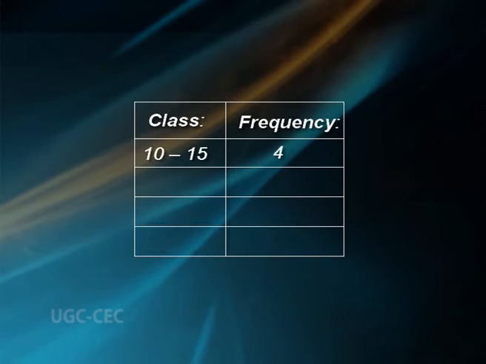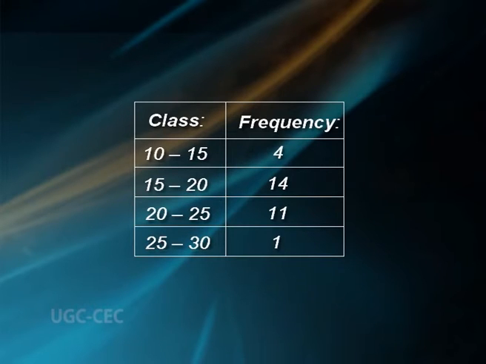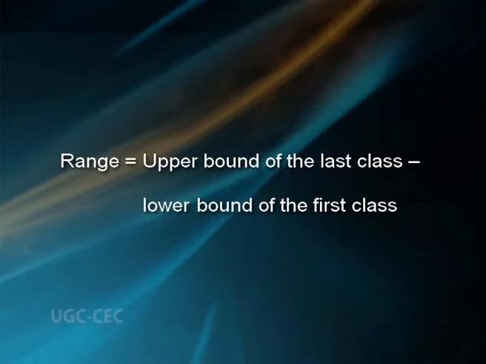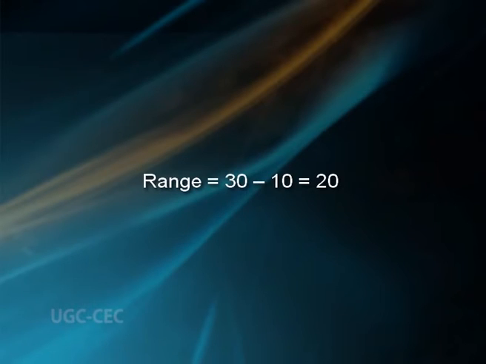Problem. Find the range for the following data: class 10 to 15, 15 to 20, 20 to 25, 25 to 30 and corresponding frequencies 4, 14, 11 and 1. Solution. Range equals upper bound of the last class minus lower bound of the first class. From the given data, upper bound of the last class equals 30, lower bound of the first class equals 10. Hence, range equals 30 minus 10, that is equal to 20.